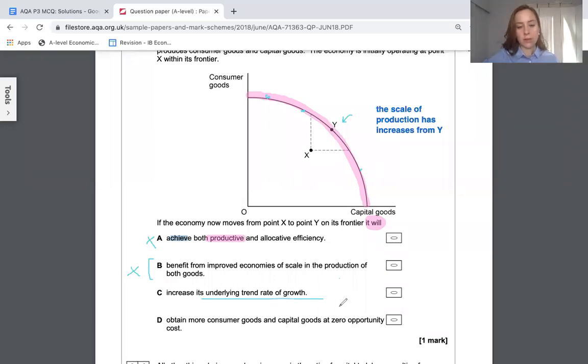Trend rates of growth, no, that would be a shift out of your PPF, which you don't have here. And so the answer is D. There is zero opportunity cost because when you go from X to Y, you're producing more consumer goods, more capital goods. There's no sacrifice of those in that movement. So there's zero opportunity cost. So if you remember, opportunity cost is what you sacrifice. So there's no sacrifice made here.